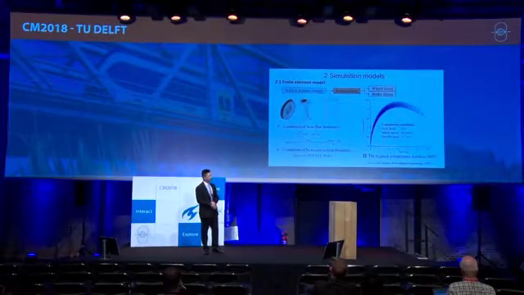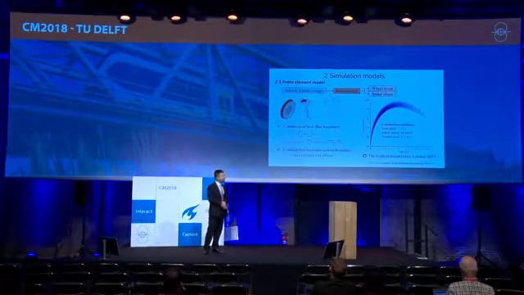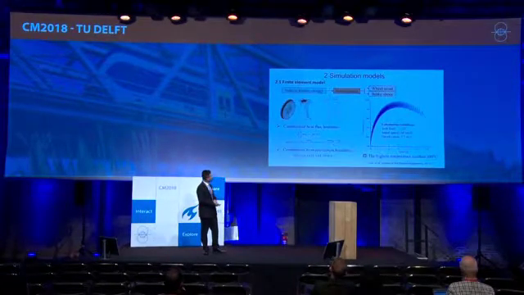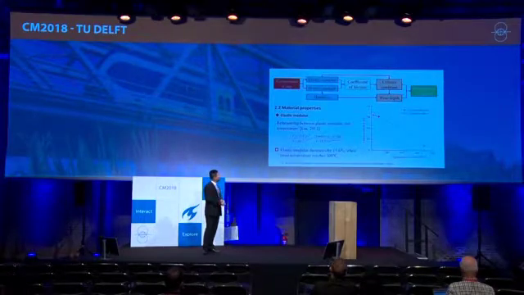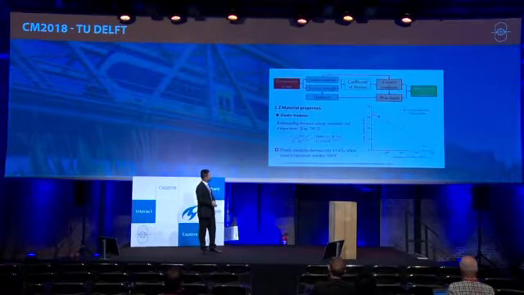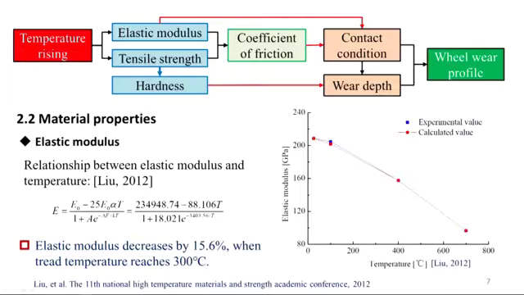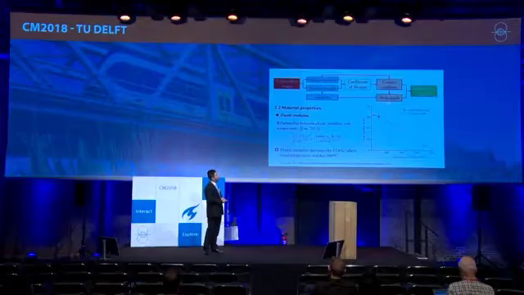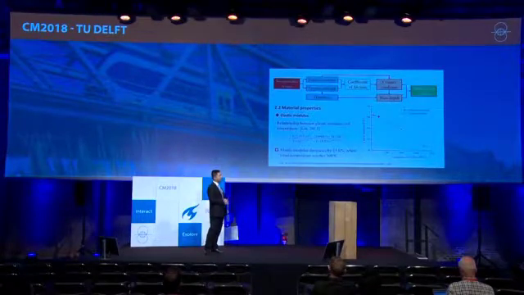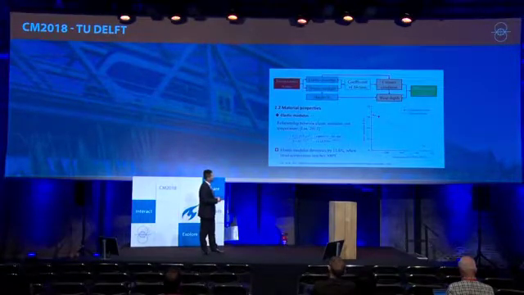The results show that the highest temperature reaches 300 degrees Celsius. Now, we have got the temperature during braking, and the microscopic theory of metallic quantity indicates that temperature has direct impacts on elastic modulus and tensile strength. On the one hand, contact conditions depend on elastic modulus and coefficient of friction. On the other hand, the wear depth depends on contact conditions and some physical quantities, such as hardness. Both will affect wear profile.